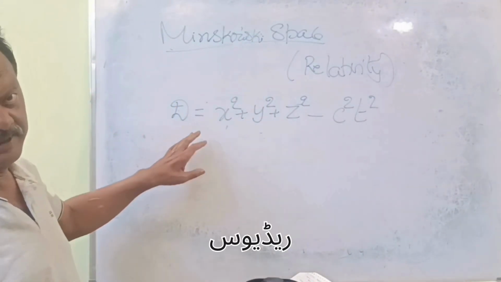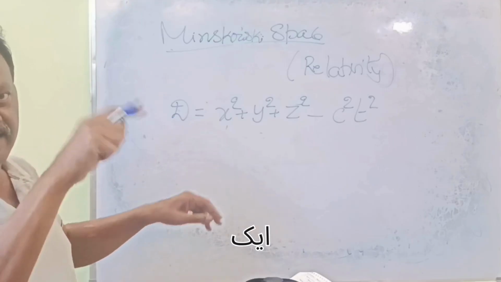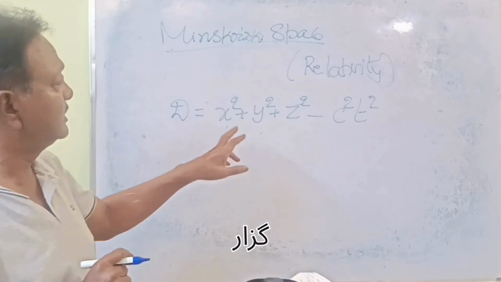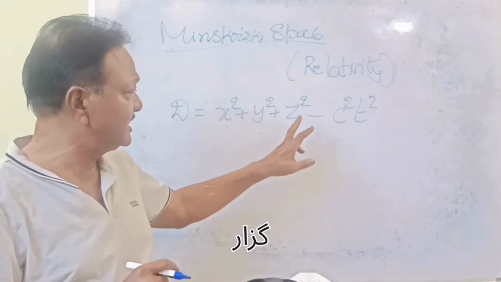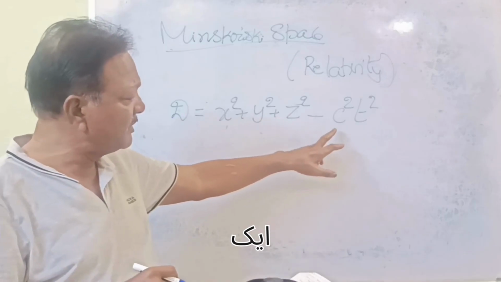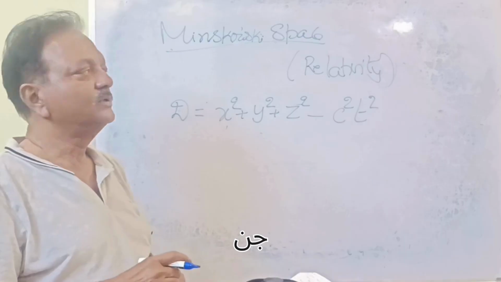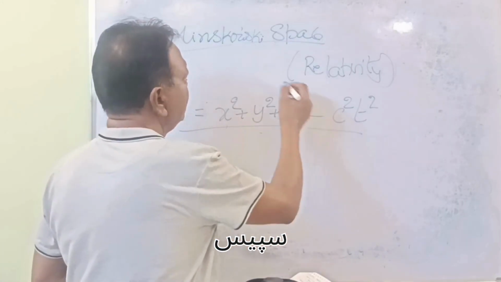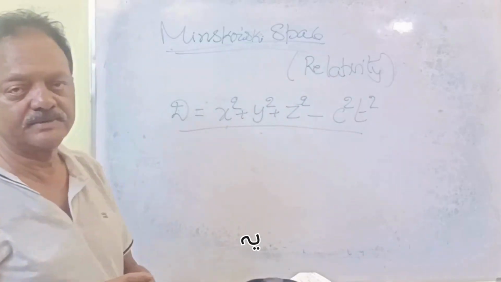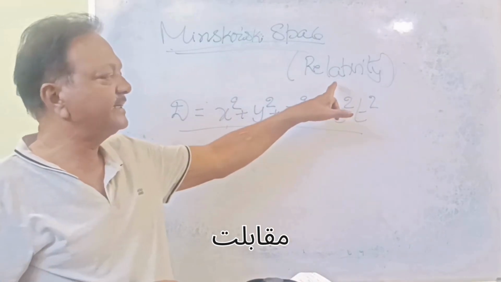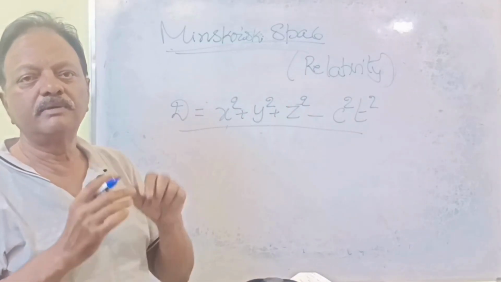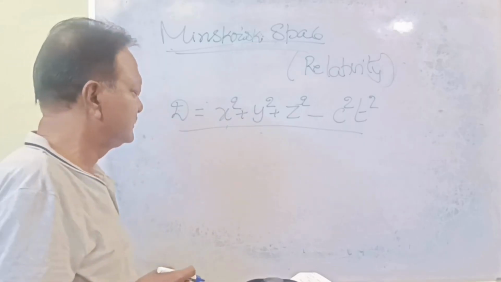As if I am taking here three-dimensional x, y, z: x square value, y square value, z square value, minus the speed of light squared times time squared. So this is the formula for finding the Minkowski space. Just the relativity of both vectors. Okay.